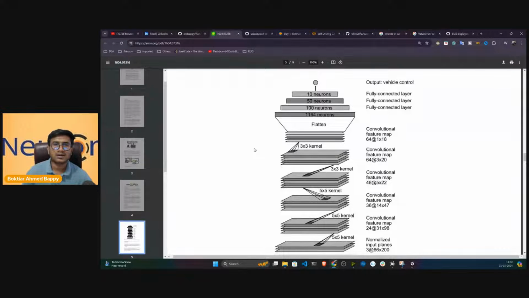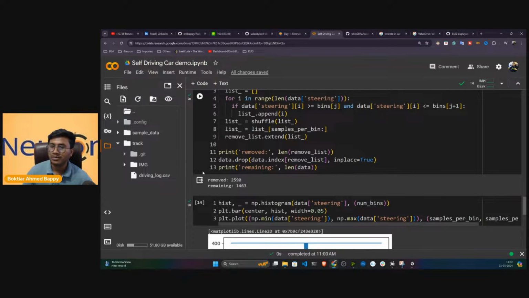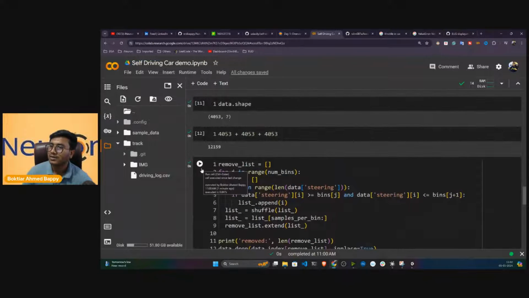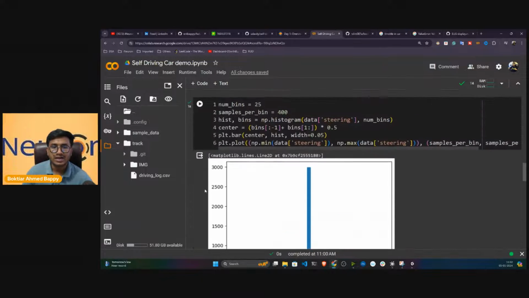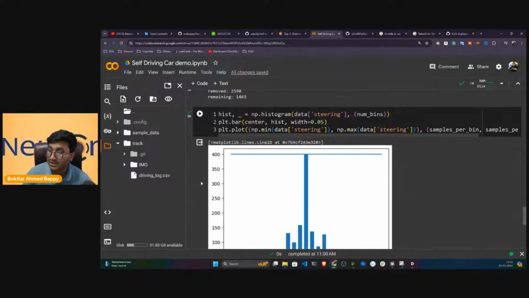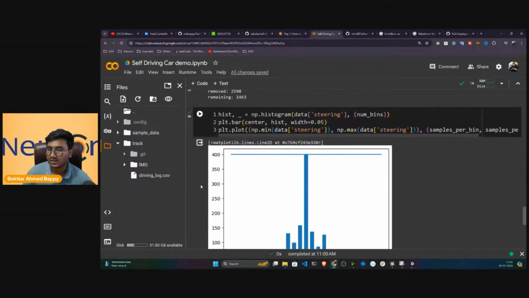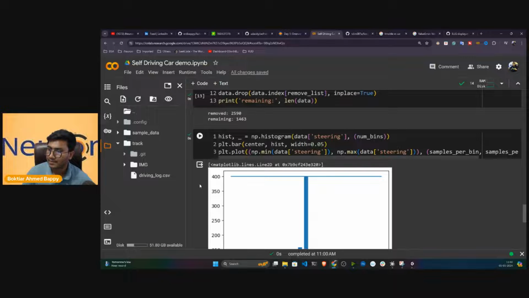So let's leave this class here. I will share this particular code with you. Just try to practice till here. Just try to download the data, perform these pre-processing steps, and be ready for the next class so that we can complete the pre-processing step. Then we'll be training the model, right?